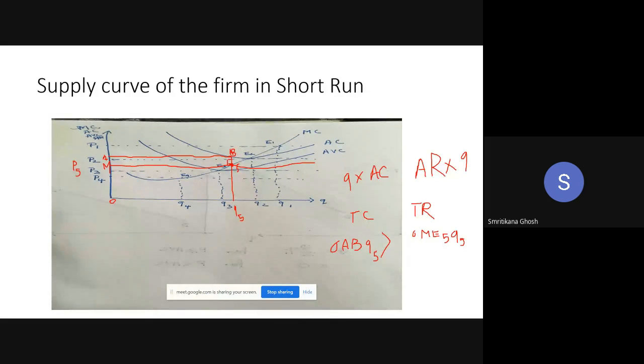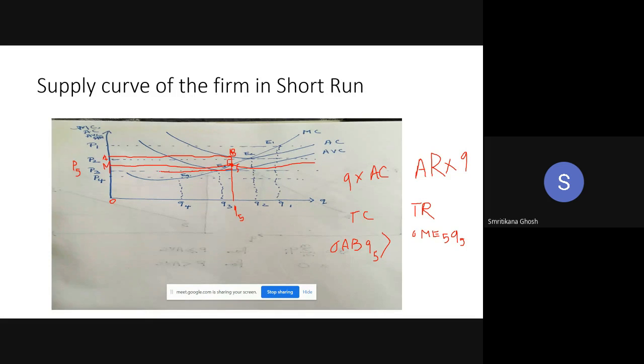Now the question is, if it is a loss, whether the farm will stay in the long run. Obviously, in the short run, he cannot stop. But in the long run, whether the farm will stay in this production or not. To find it out, we have to check the variable cost corresponding to Q5.